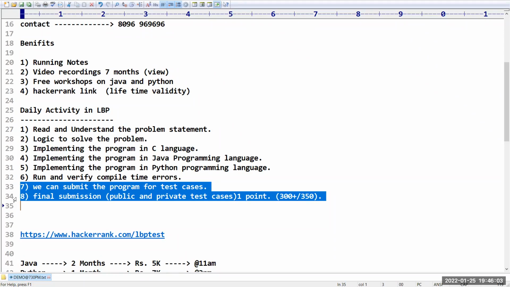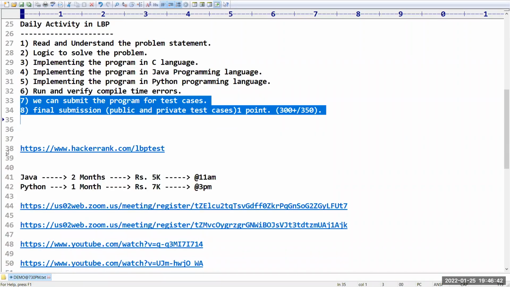Generally, if a teacher is explaining a theory or mathematics concept on the board and you are unable to understand a formula, the teacher will take one example and solve it. Still, if you are not getting it, he will take one more example and solve it. In the same way here also, you need to understand the problem statement first. If the problem statement seems somewhat difficult, you can take one public test case and analyze it. So for that we are enabling some test cases as public. The remaining will be hidden, and you need to write the program for them.